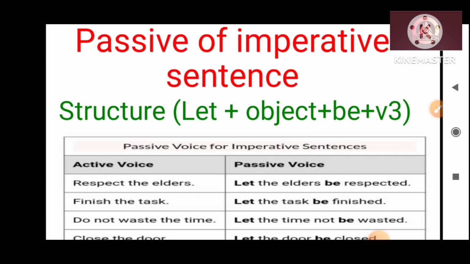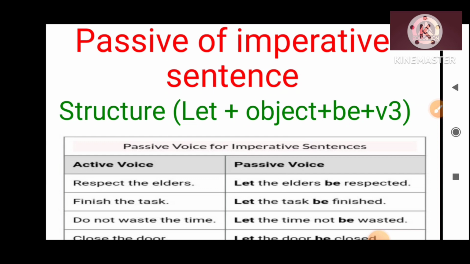So the passive form of an imperative sentence will be let plus object plus be plus verb 3. In the example, respect the elders. According to the structure, firstly put let here, then the object, so let the elders, then be, then verb 3 of respect, which is respected.